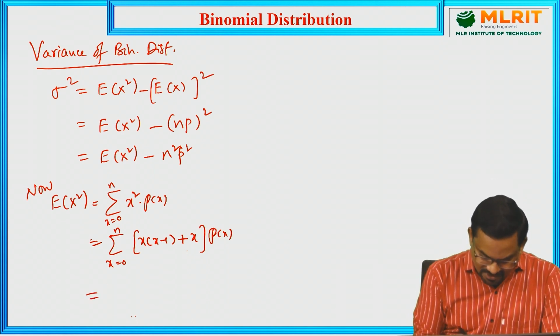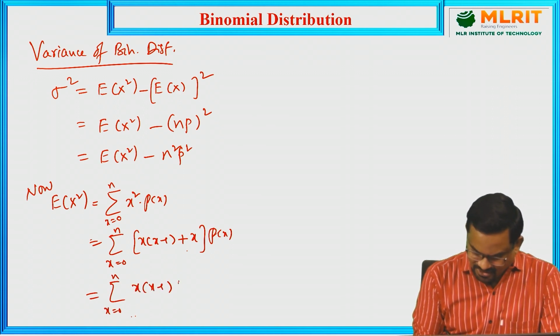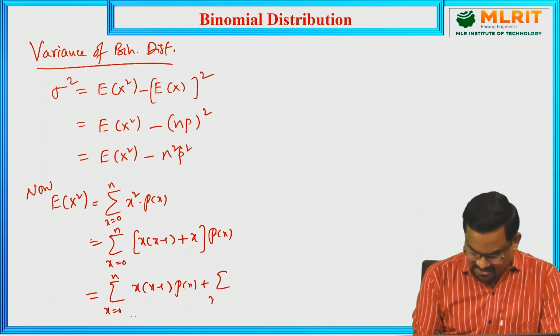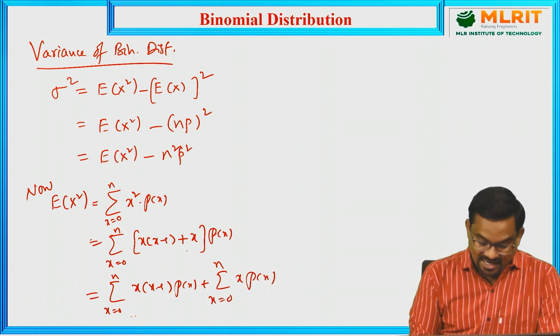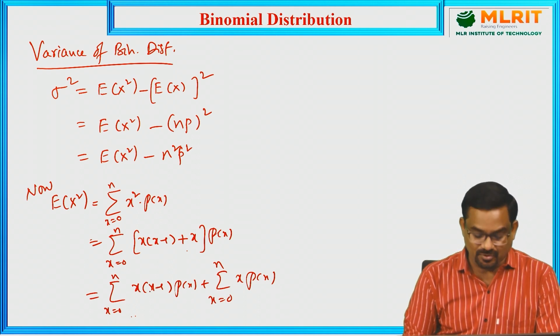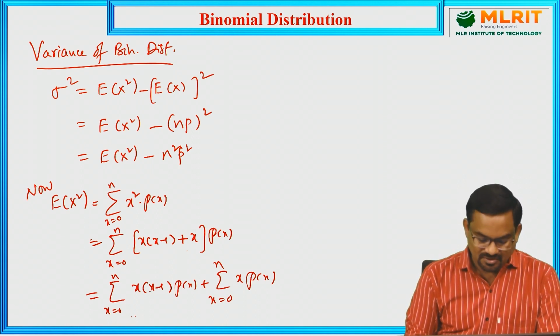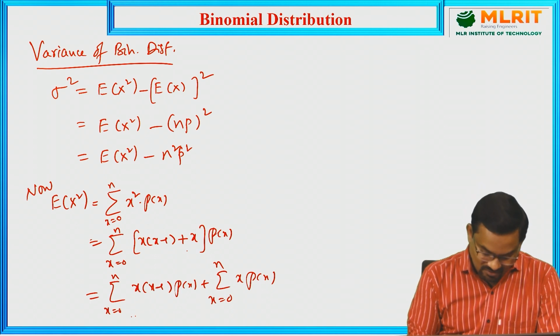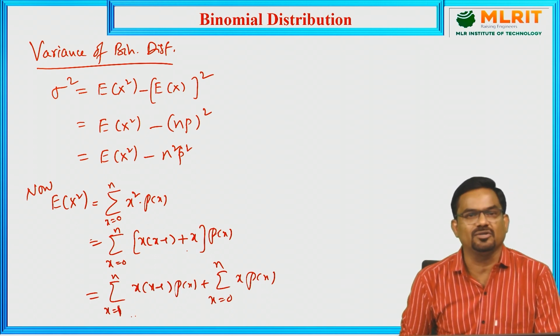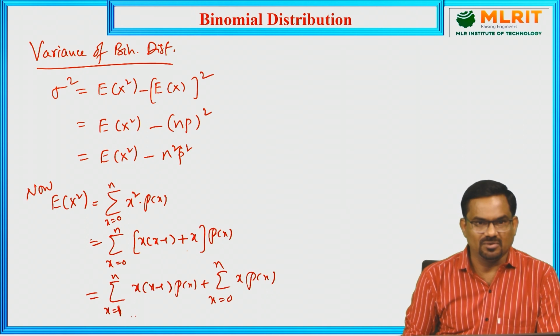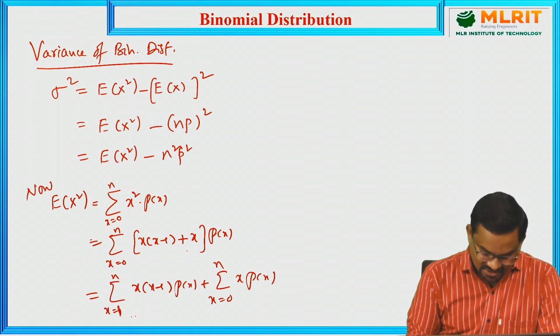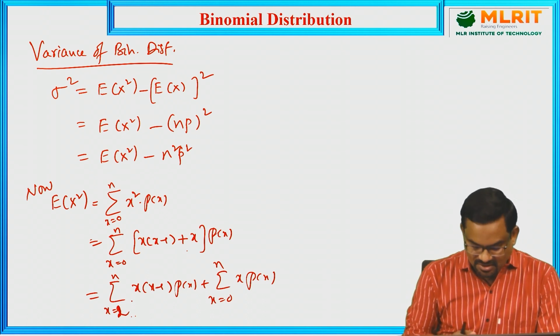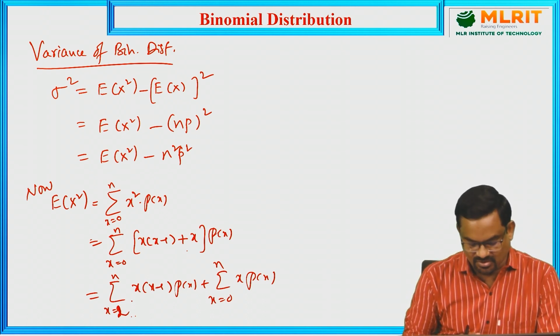Now let us multiply: sigma x equal to 0 to n of x into (x minus 1) into p of x, plus sigma x equal to 0 to n of x into p of x. You see here x minus 1 is there, so if you substitute x equal to 0, we will get a negative term, which is not possible. So we can write it from x equal to 1 to n. For x equal to 1, we will get 0. Even I can start from x equal to 2 also, because for x equal to 0 it is 0, for 1 it is 0, so x equal to 2.